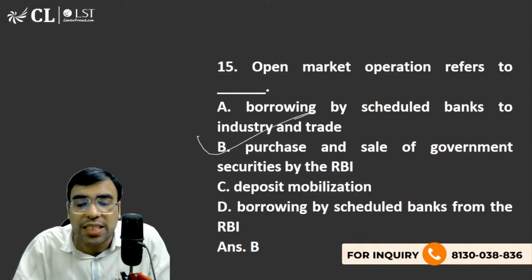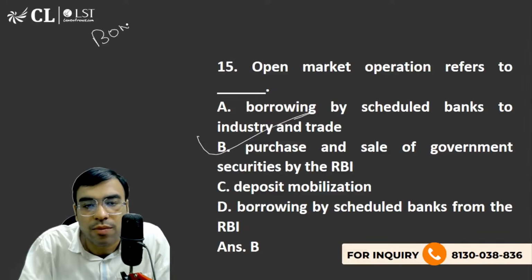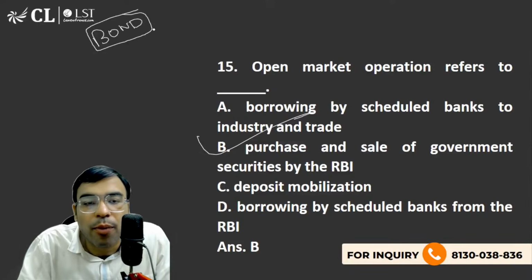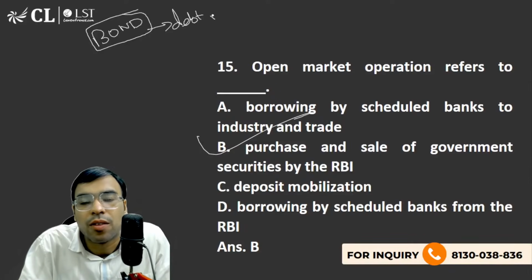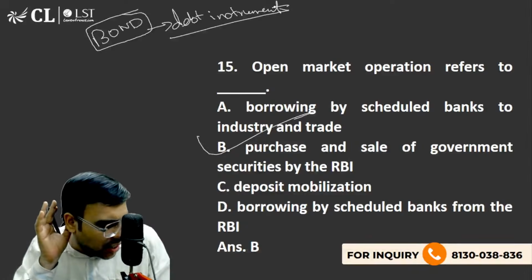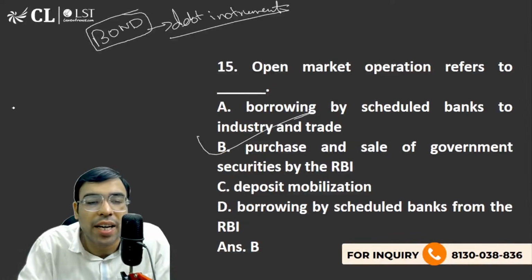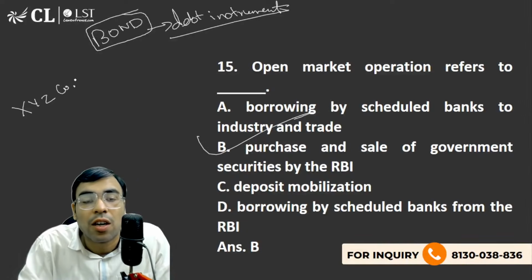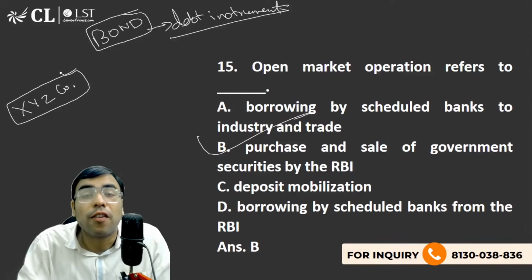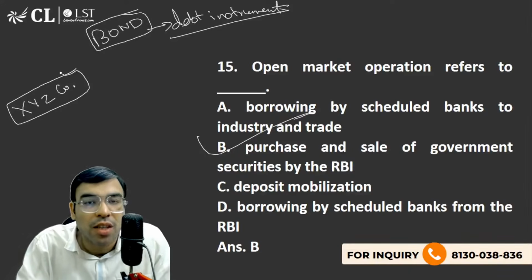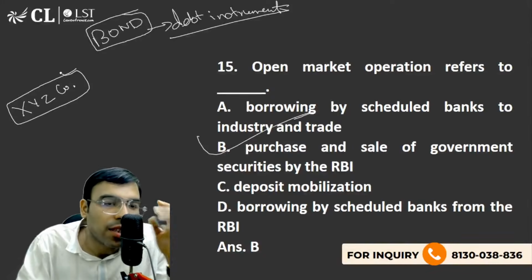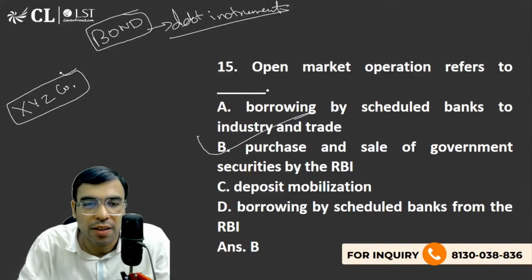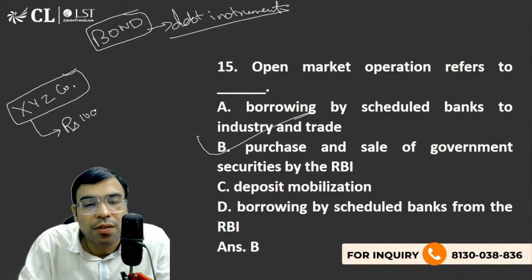First of all, we have to understand what a bond is. A bond is a debt instrument. I'll tell you in a very simple and lucid way. For example, let's say there's some company XYZ that wants to raise money. It needs money. One way is to dilute its shares. The other way is to take loans from people. Let's say it wants to take a loan of rupees 10 crore.